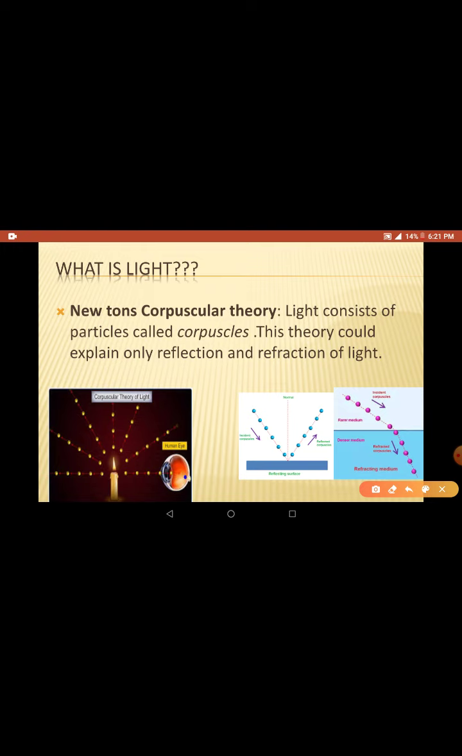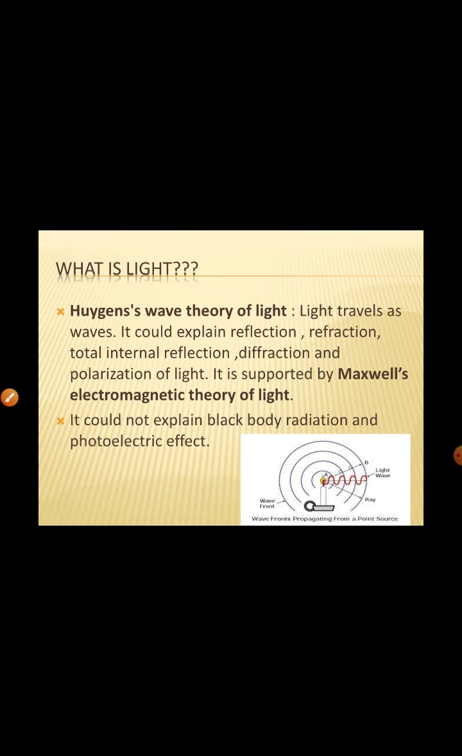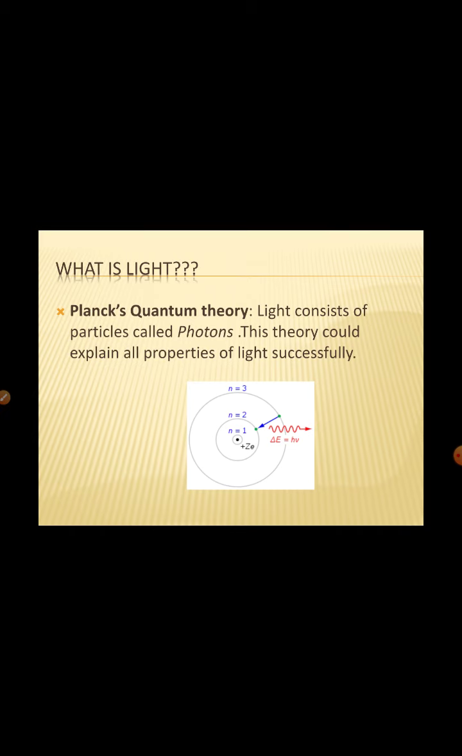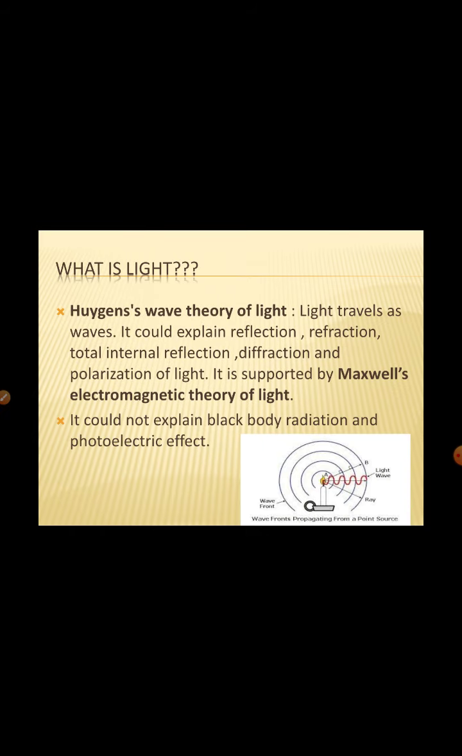But there are some other phenomena of light that could not be explained by Newton's corpuscular theory. So this theory has failed. The next theory was proposed in the 16th century by Christian Huygens. He said that light is not traveling as a particle, but as a wave. Here you can see in the diagram at the bottom, a candle is glowing and waves are sent out.